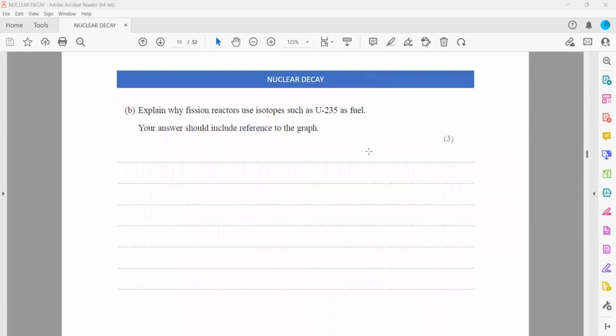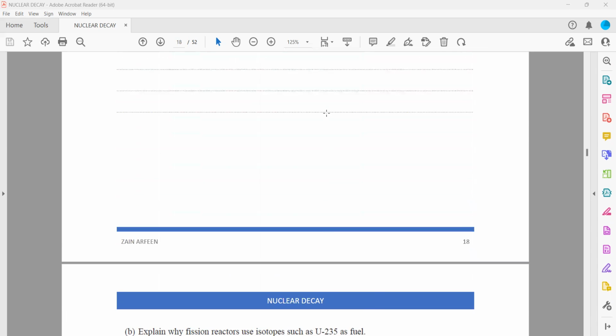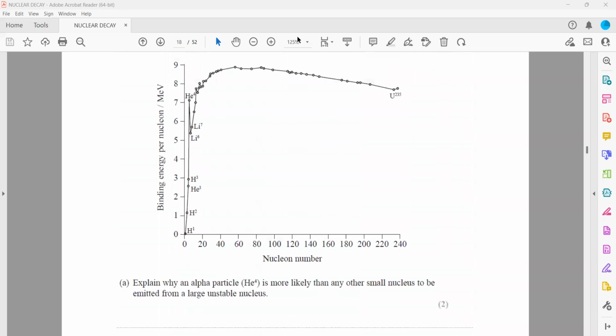Explain why the fission reaction uses an isotope of uranium-235. Your answer should include reference to the graph. Why do we use uranium-235 for fission? First thing, uranium has to reach iron here, so they have a greater gap. When there is a greater gap between the binding energy of the reactant and product, more energy will be released. If there was a smaller gap, then a small amount of energy will be released.